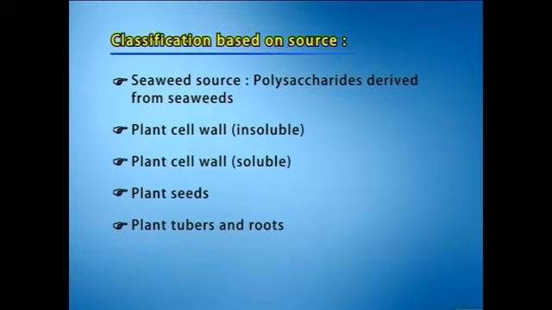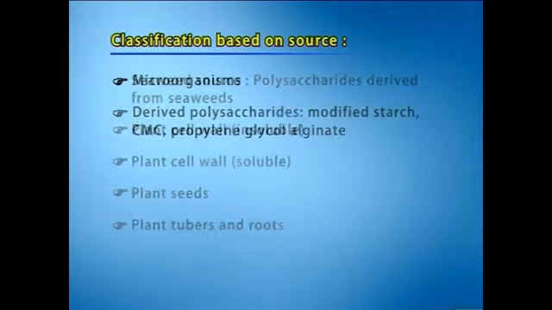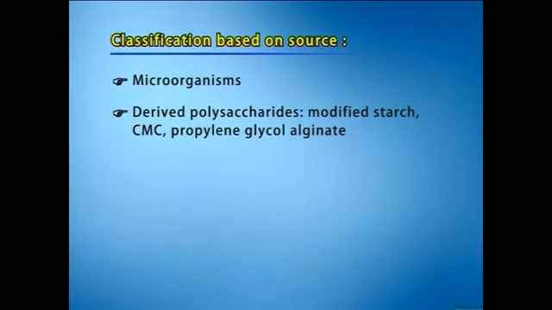These may be of two types, insoluble and soluble polysaccharides, or they could be derived from plant seeds, plant tubers, plant roots. There could be microorganisms, and there is another kind of polysaccharides called derived polysaccharides, which are modified starch, CMC, carboxymethyl cellulose, propylene glycol alginate, etc.